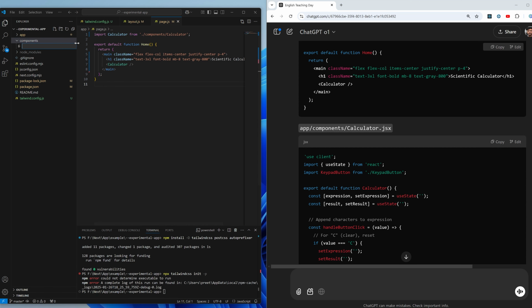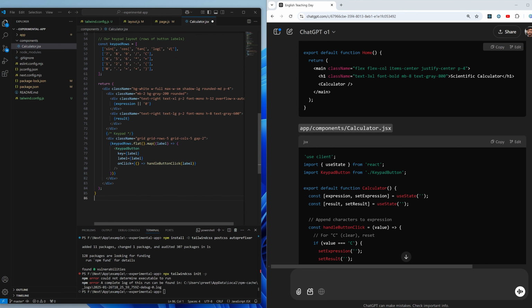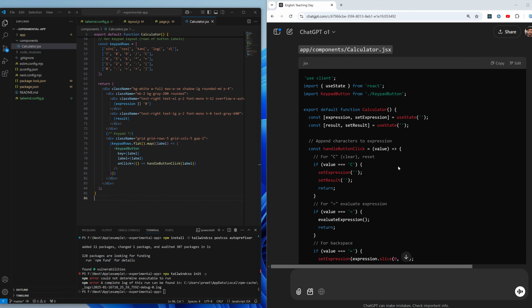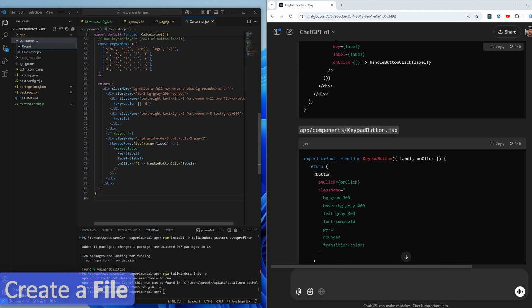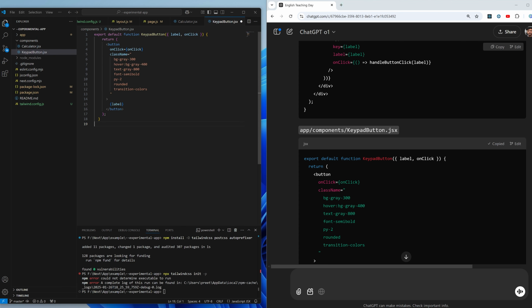And then I'm gonna create this Calculator.jsx. Now let me paste this code here, and then KeypadButton. Let's copy this and paste it here.